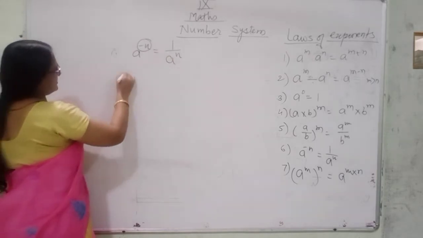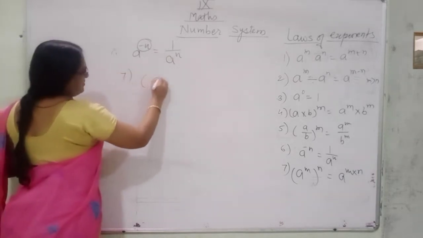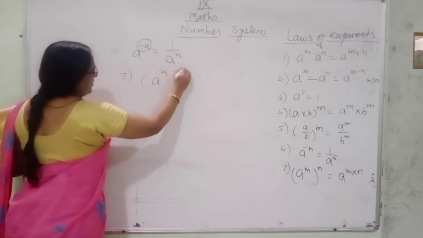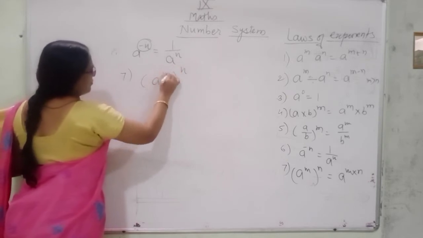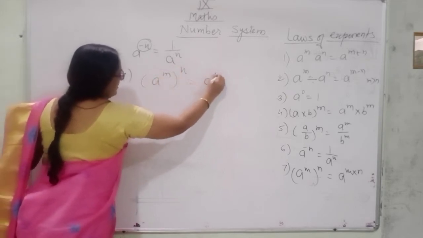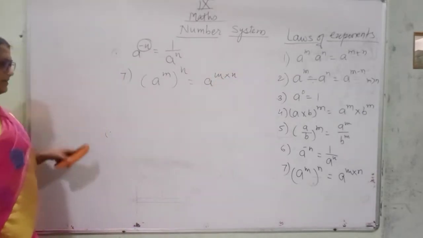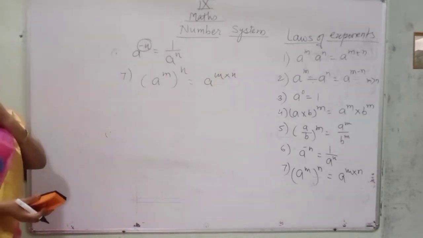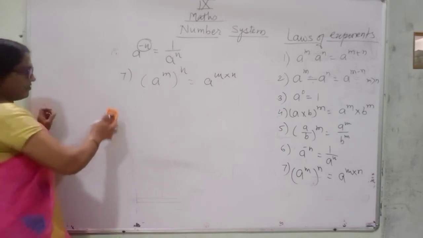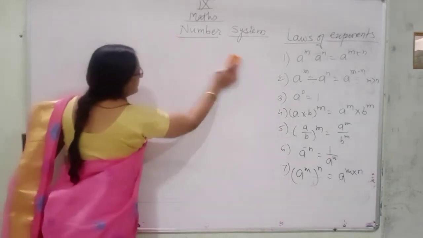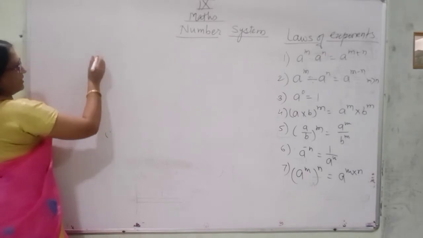Then next, 7: a raised to the power m, bracket raised to the power n. If there is a power of a power, the powers are multiplied. a raised to the power m, bracket raised to the power n, means a raised to the power m multiplied by n. Now we are applying all the laws one by one.